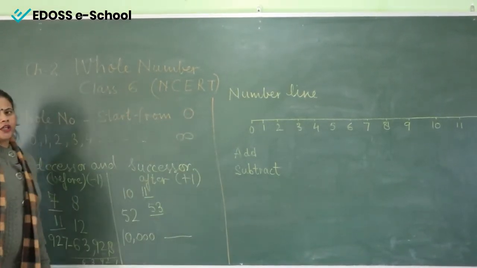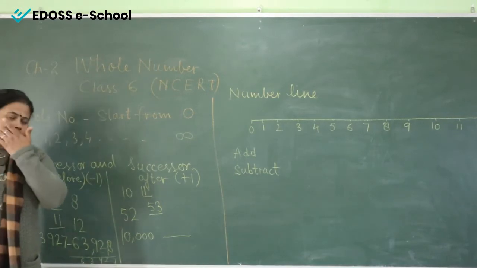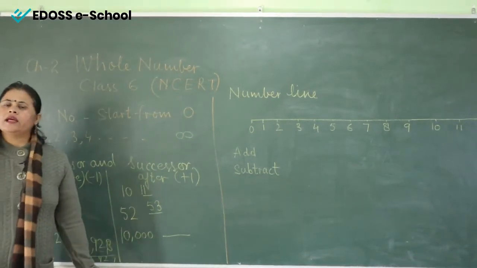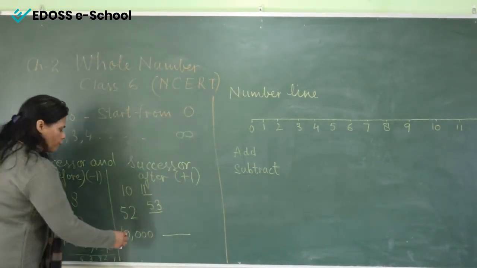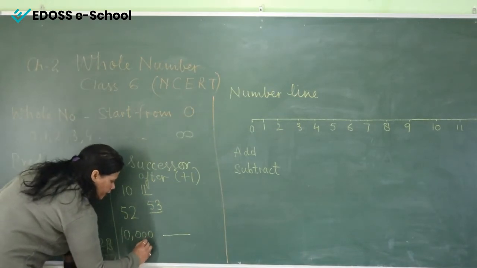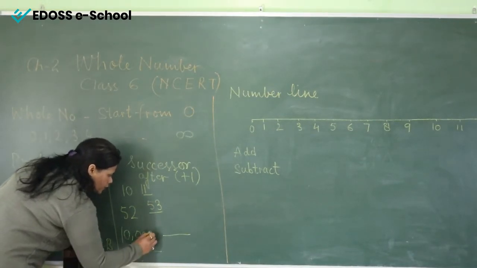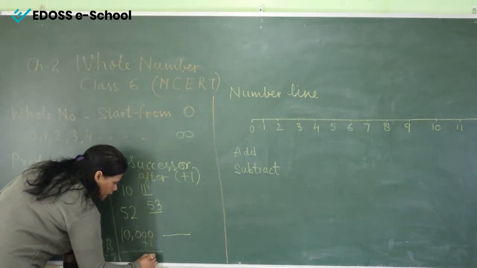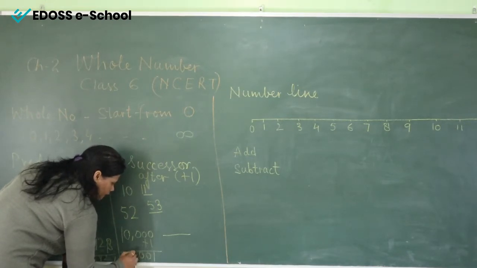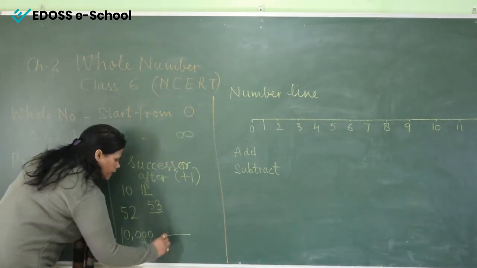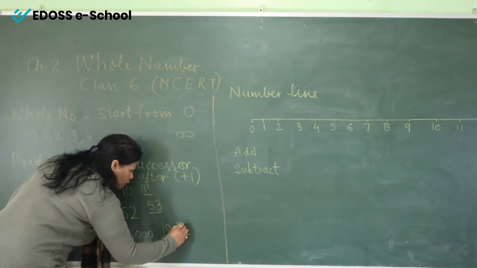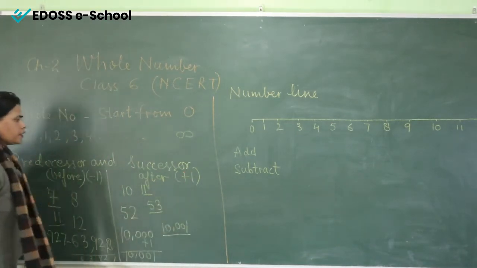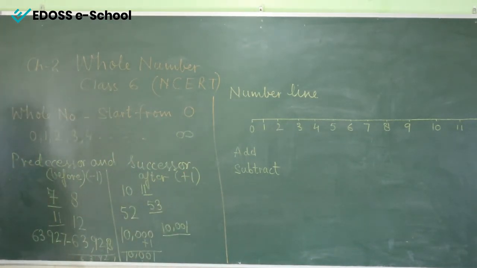This is the logic. If you want to find the successor, you have to add only +1, right. So when we add, 0 plus 1 is 1, here it is 0, this is 0, and this one is 10. So the next number will be 10,001. This is called the successor, right class.